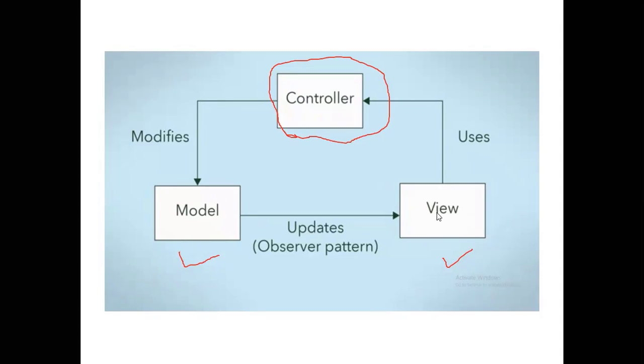Can you see here, the model updates the view, but the controller will not update the view. So whenever there is a change through the view, that is passed to the controller, then to the model, and the model updates it to the view.